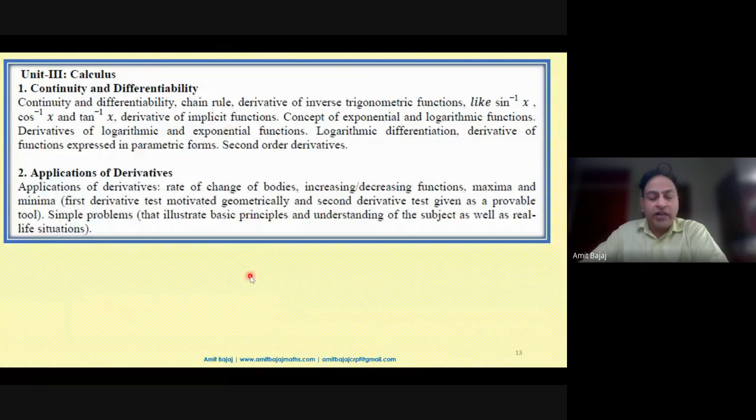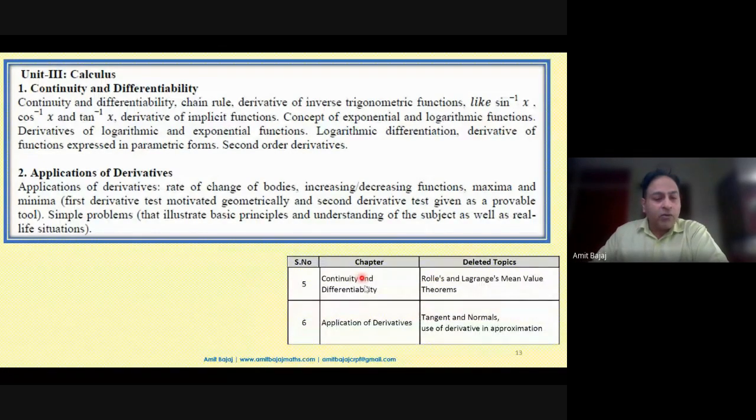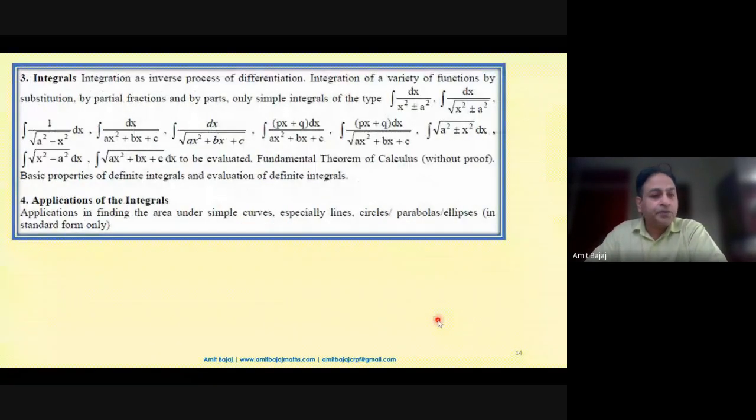Continuity and differentiability and AOD. From continuity, no confusion, Rolle's and mean value theorem are deleted. In AOD, tangent, normal, and approximation, these topics are deleted. And I could see even in that same paper, there was a question based on the tangent. But that tangent idea is just: if the function y is given, find the slope of the tangent. That simply means we are talking about dy by dx. So that is, of course, possible.